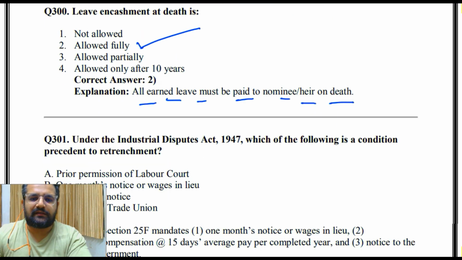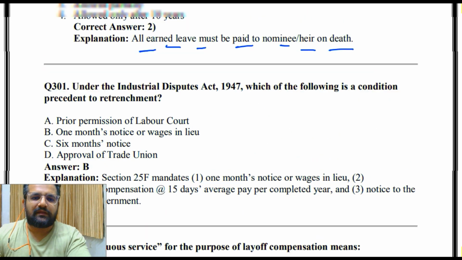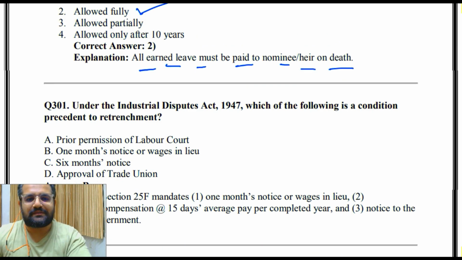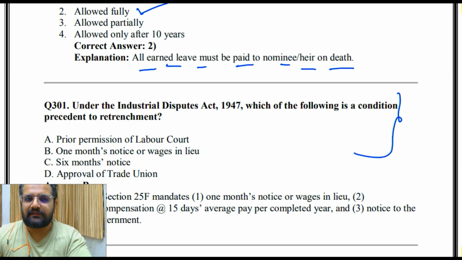Then under the Industrial Dispute Act 1947, which of the following is a condition precedent to retrenchment? So the options are prior permission of Labour Code, 1 month's notice or wages in lieu, 6 months notice, approval of trade union. Now you tell me the answer of this 301. In the next we'll start with this.